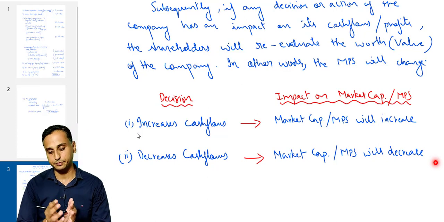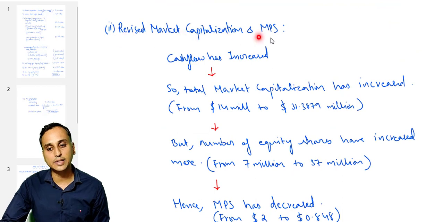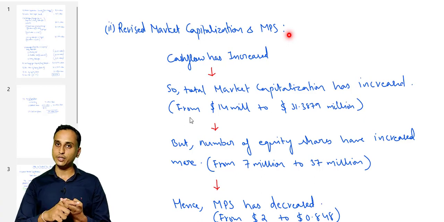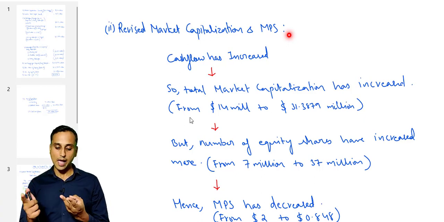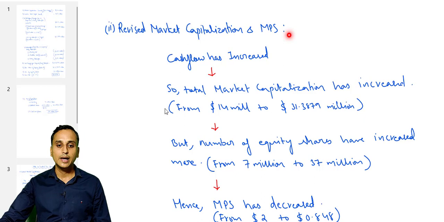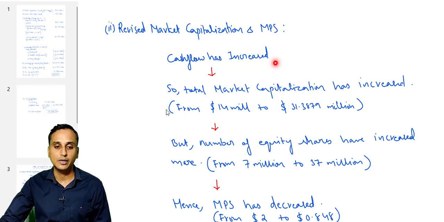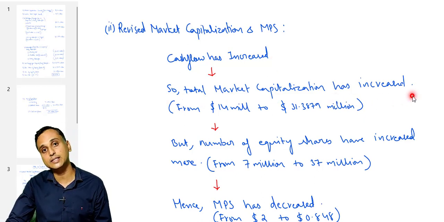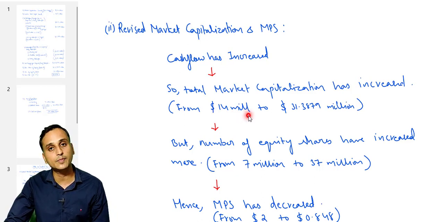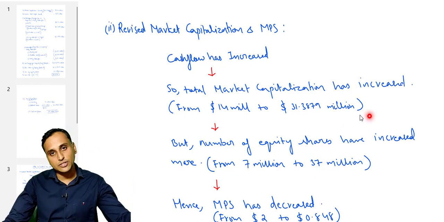So in the question, what happened? We'll see that below. The second note is on the revised market capitalization and MPS. What happened in this question? Because of the two decisions, that is the expansion project, which resulted in a positive NPV, and the bond early redemption decision, the cash flows of the business have increased. If cash flows increase, then the total market capitalization will increase. And it has increased in the question also. We saw market capitalization was $14 million previously. It increased to $21.3879 million. Why did market cap increase? Because cash flows increased.